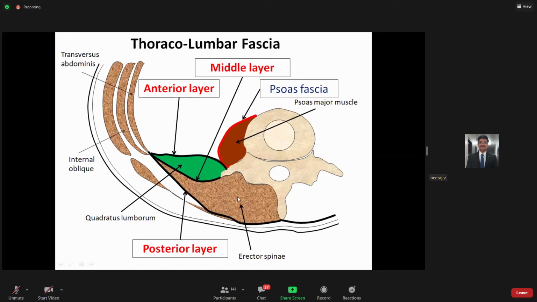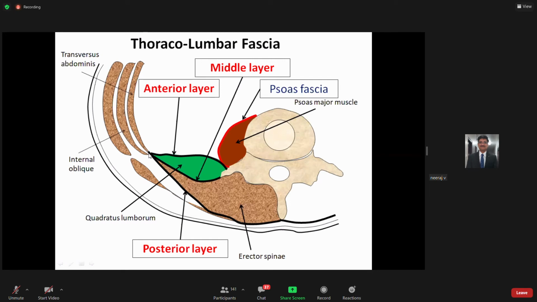As I mentioned in the beginning, the deep fascia on the back of your trunk, including the thorax, binds this long extensor muscle, the erector spinae, with the posterolateral aspect of your vertebral body. Here, this thick fascia is the lumbar part of the thoracolumbar fascia. Laterally, it gives origin to the transversus abdominis as well as the internal oblique.